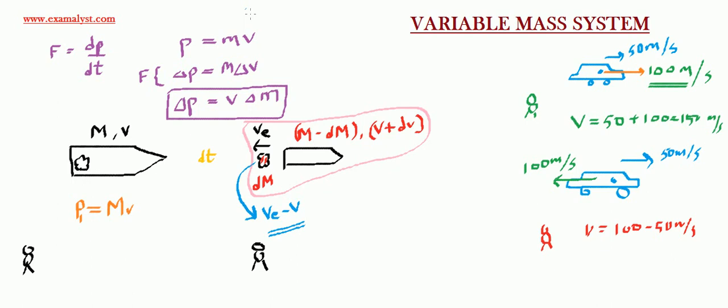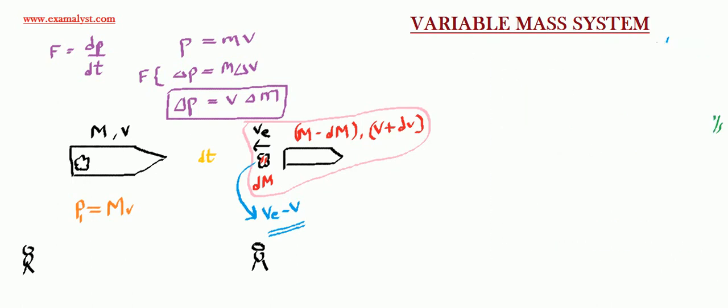Okay, so now if I write momentum now, what is the momentum now? From my point of view, the system contains the rocket. What is the momentum of the rocket? The momentum of the rocket is m minus dm multiplied with v plus dv. This is the momentum of the rocket, and there is momentum of the fuel that is moving in the opposite direction than the rocket.